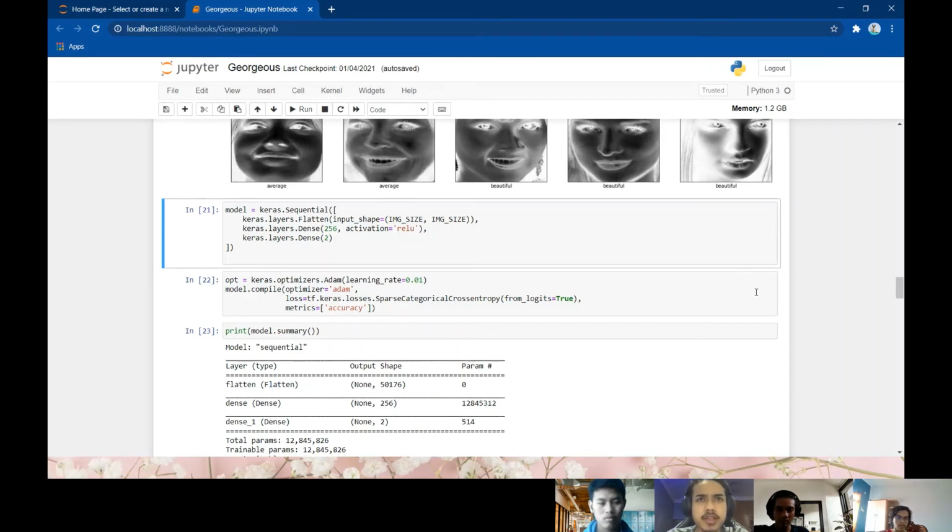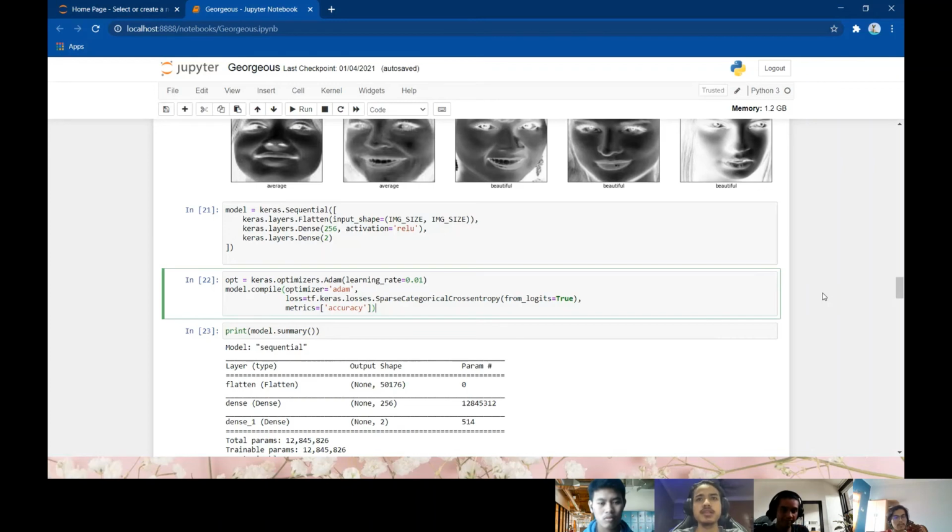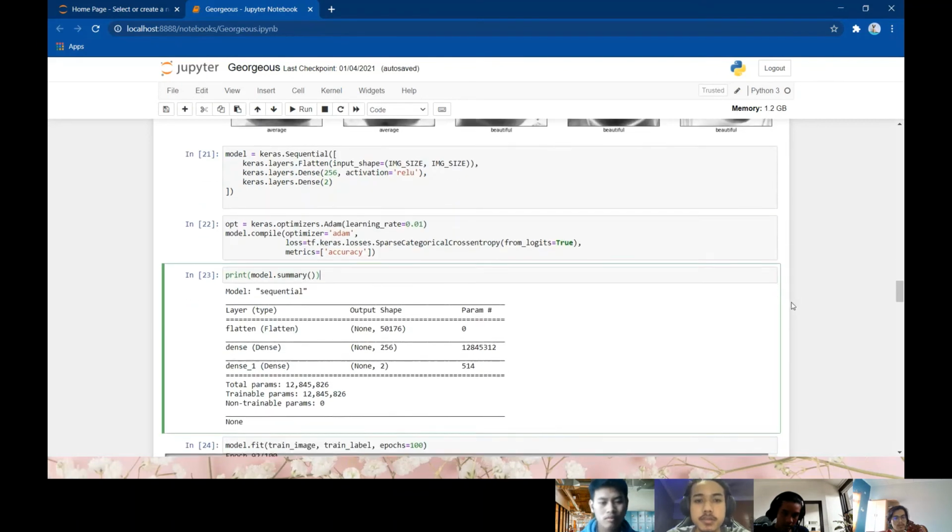Then we define our optimizer by using Keras optimizer Adam with a learning rate of 0.01. We then compile our model with optimizer Adam and loss sparse categorical cross entropy. Then we print our model summary, and this is the model summary we obtain.